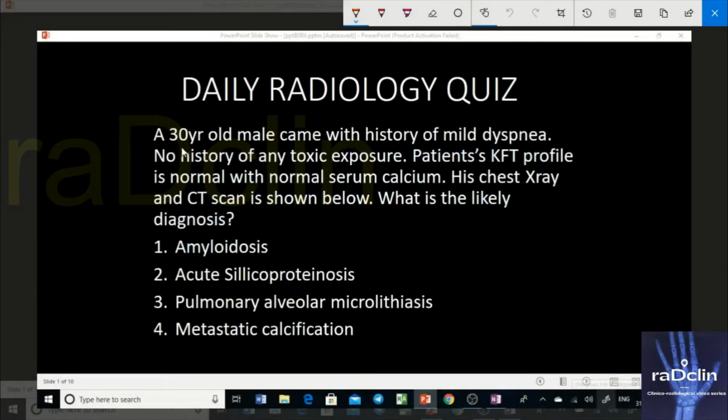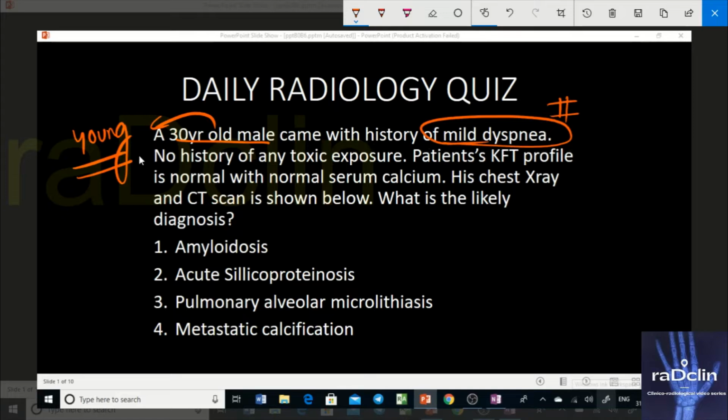Now we have a 30-year-old male. It's a young patient with a history of mild dyspnea, an important clinical symptom, and there are a few negative findings. What negative findings do we have? We have no history of any toxic exposure. The patient's KFT profile is normal with normal serum calcium, and we have imaging: chest X-ray and CT scan, which we're going to show next.